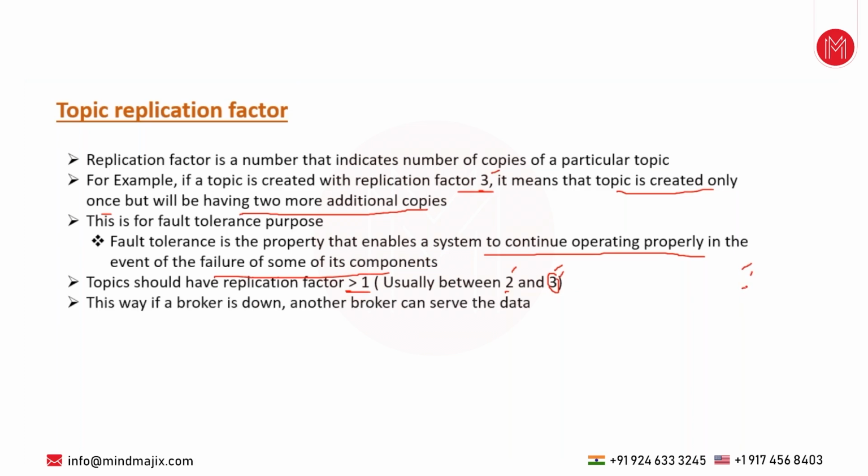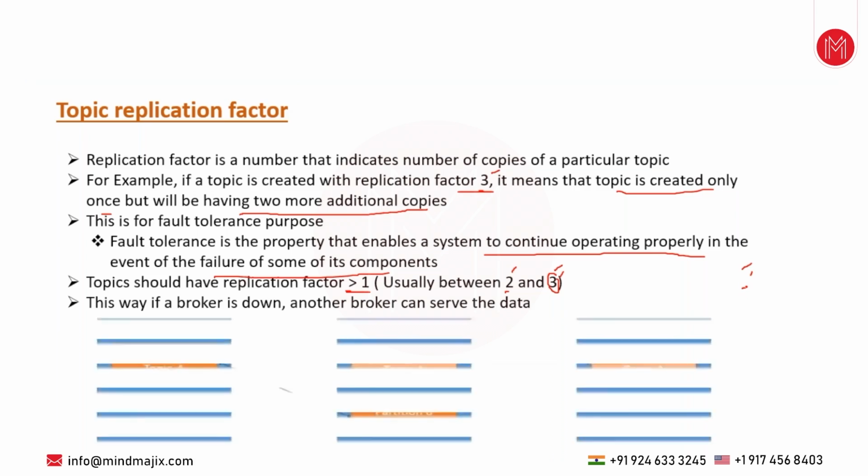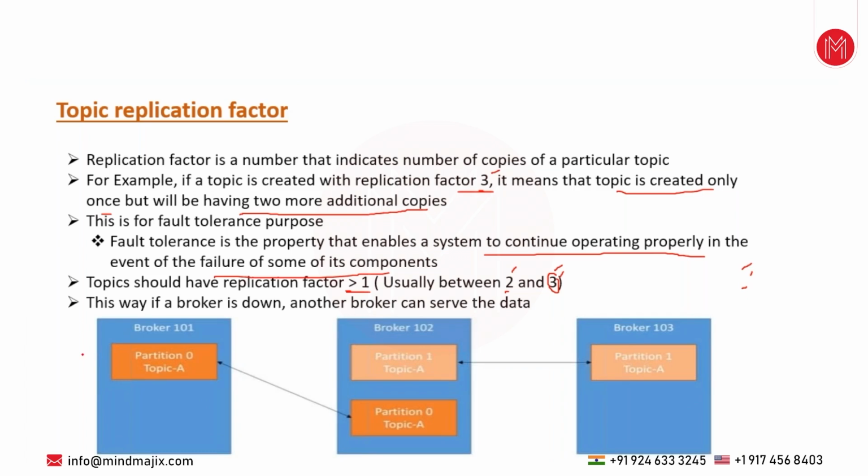So this way, if a broker is down, another broker can serve the data. For example, see this diagram. I have a Kafka cluster with 3 brokers: broker ID 101, broker ID 102, broker ID 103. For example, I have created a topic called topic A, and it has two partitions, partition 0 and partition 1, because I have given partition count 2. And I have also given replication factor 2. It means each and every partition of the topic will have two copies.